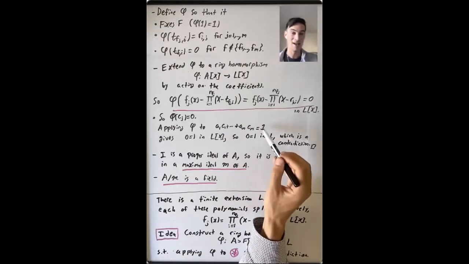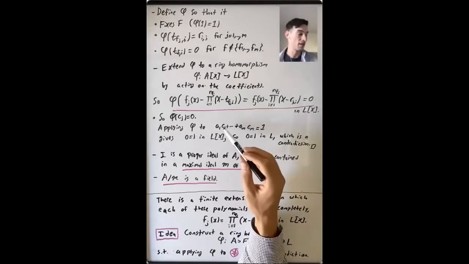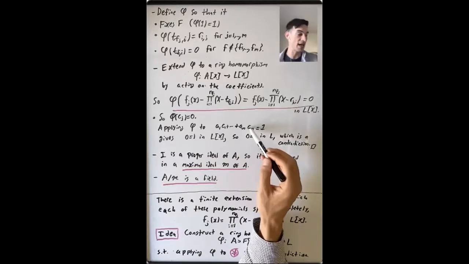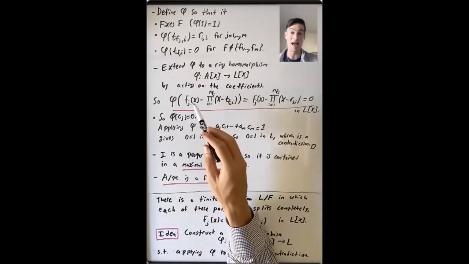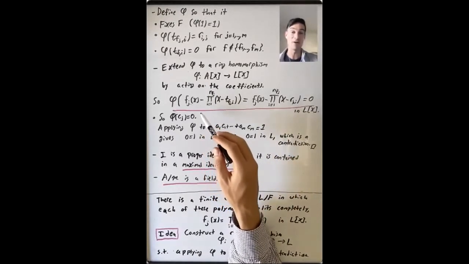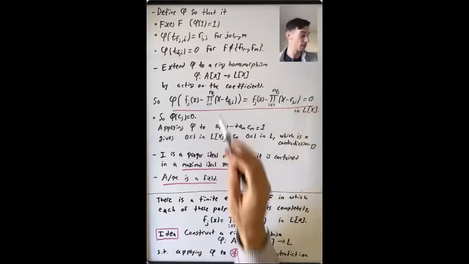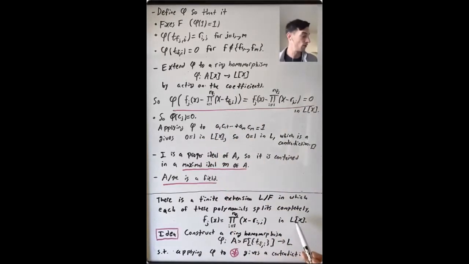And this is kind of a tricky argument to remember how this works. The main idea is for each cj, there's some corresponding polynomial fj that you work with. And now you have some finite set of special polynomials, and you can take some special finite extension in which all of them factor into linear factors. There's one extra idea, which is now you want to come up with a special homomorphism from A[x] to L[x].